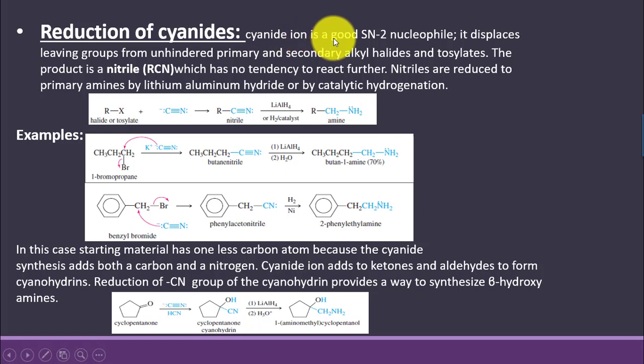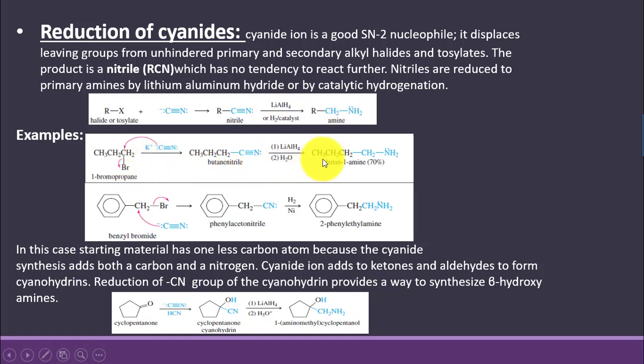Cyanide ion is also a good SN2 nucleophile like azide ion, and it can also displace the unhindered primary or secondary alkyl halides and tosylate, and the product that is obtained as an intermediate is nitrile, and this nitrile on further reduction with the catalytic hydrogen or lithium aluminium hydride leads to the formation of amine.